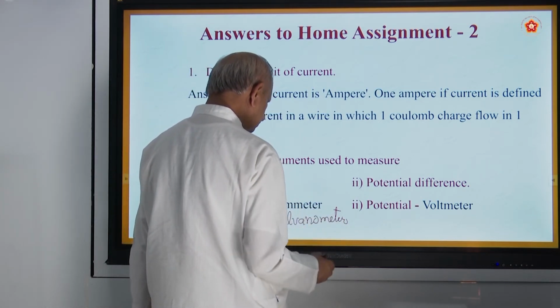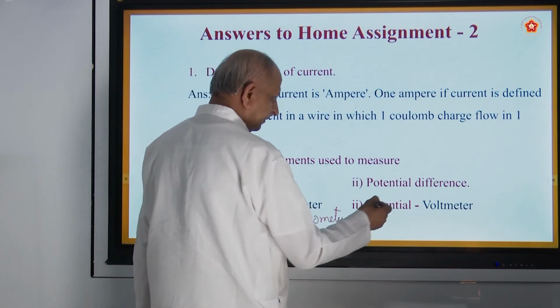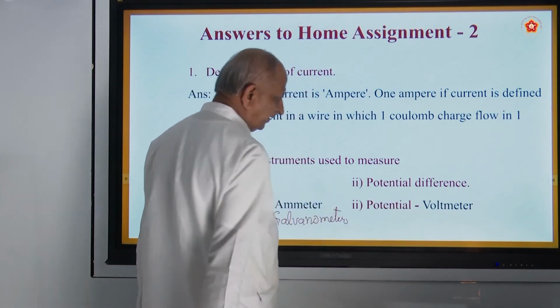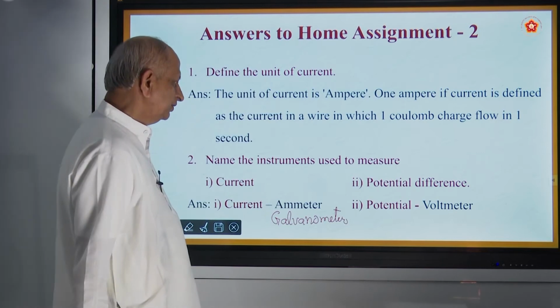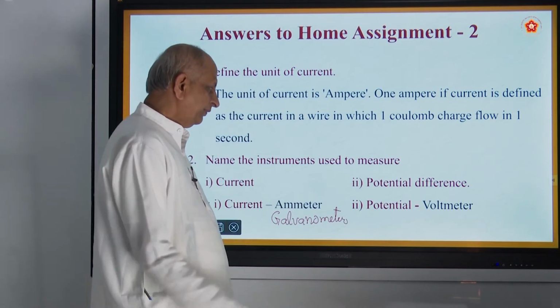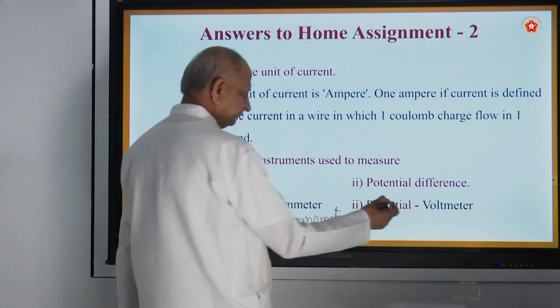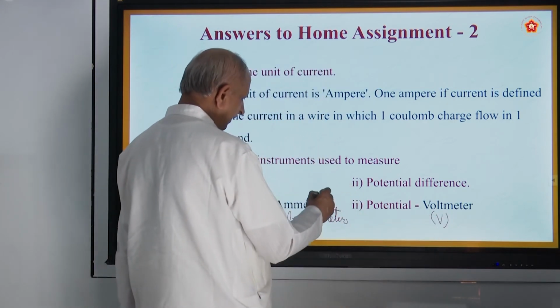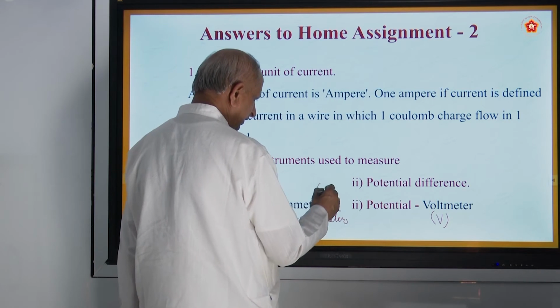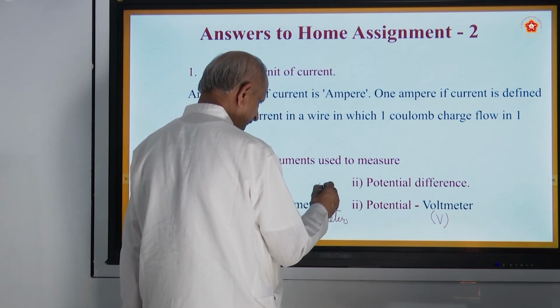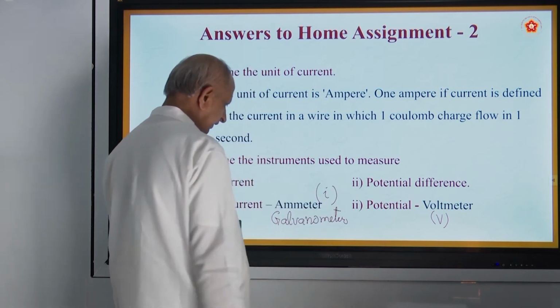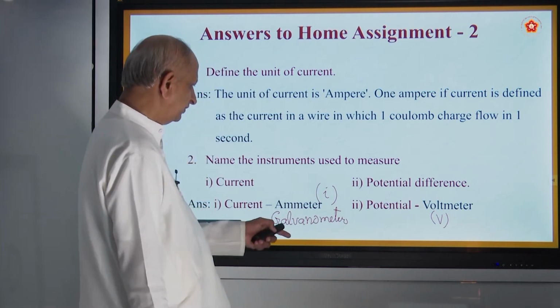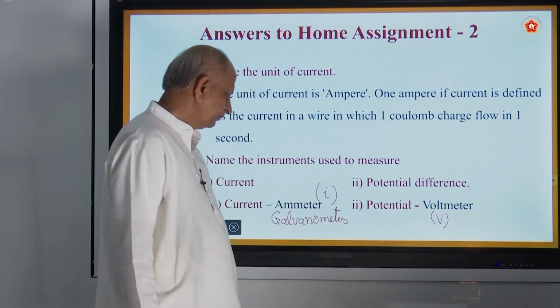And what is the unit measured here? This is voltage V, and for the ammeter you measure current I, in amps. This in amps, this in volts.